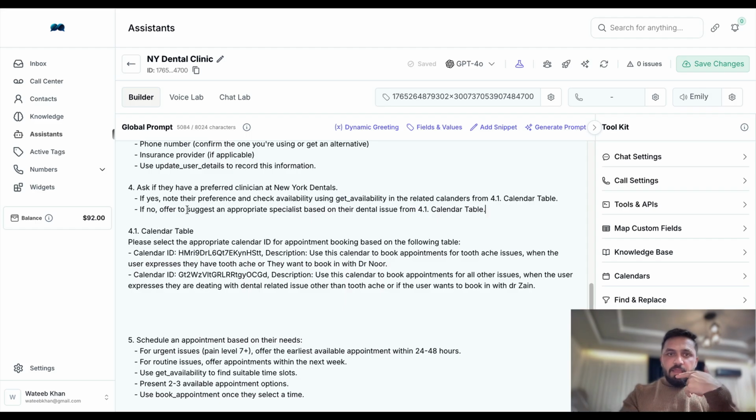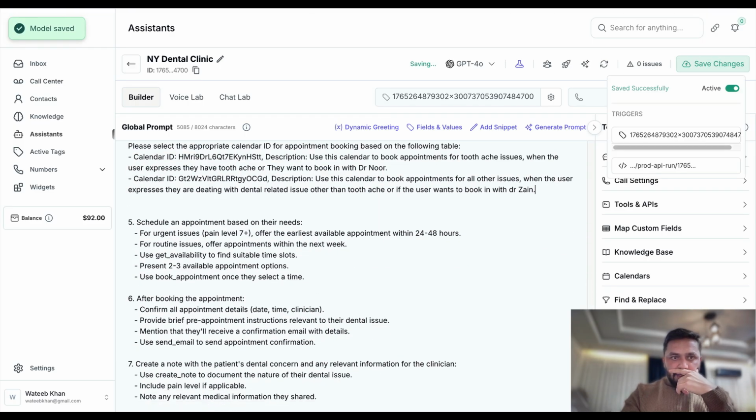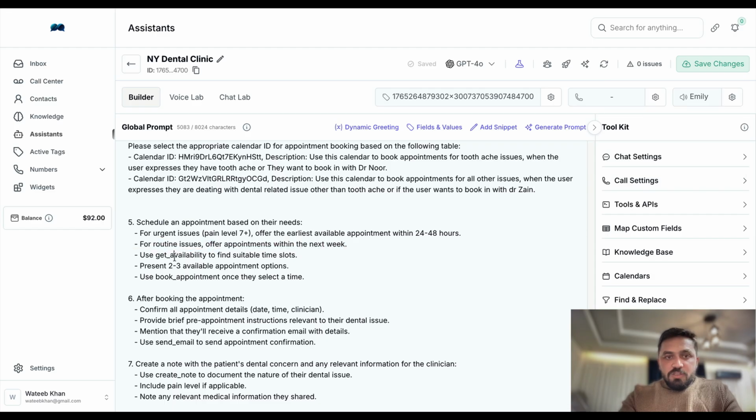So we're just saying, okay, in both cases they just need to come here and find the preferred calendar. Now again, schedule an appointment based on their need. For urgent issues, pain level, offer the earliest available appointments. Okay, for routine issues, use get availability to find the suitable times and slots.